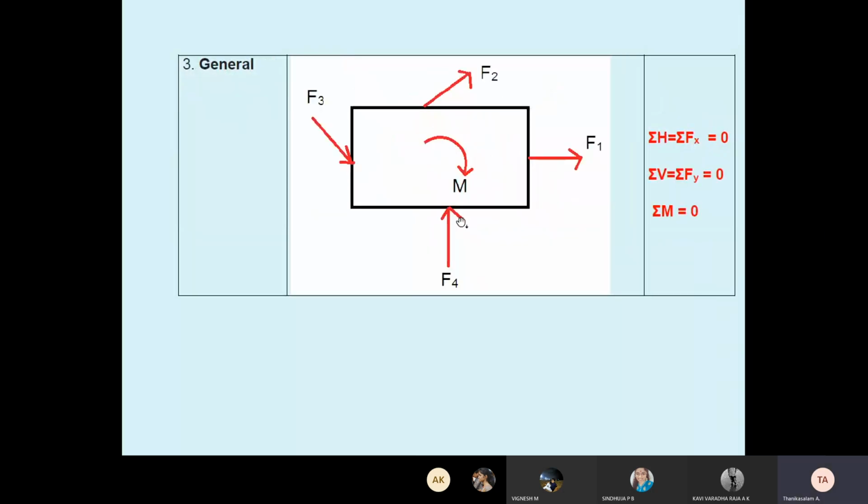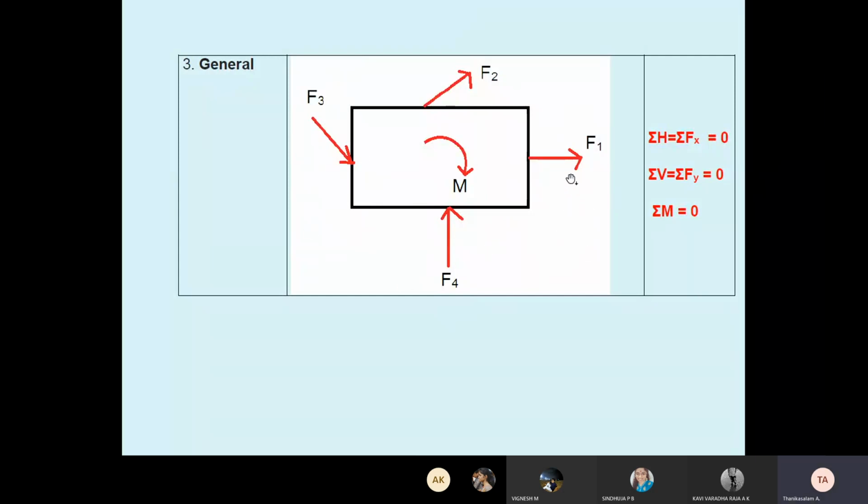Now we're discussing statics of rigid body. This is a rigid body, rectangular. It has length and height. How many forces acting? F1 here, F2 here, F3 here, F4 here, but they do not meet at a common point. F4 goes upward, F1 goes to the left side, and F3 is inclined. This is called non-concurrent forces. We discussed non-concurrence in the force system. Coplanar means XY plane, XY direction. This is called a rigid body in 2 dimensions.